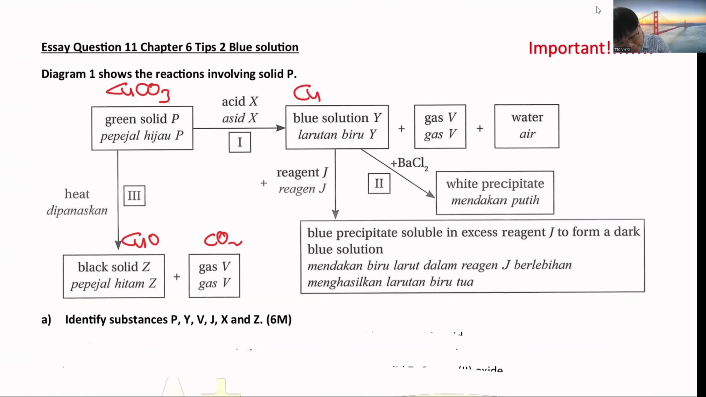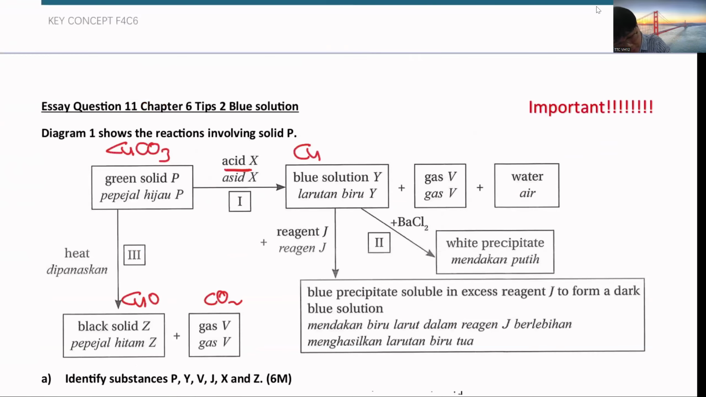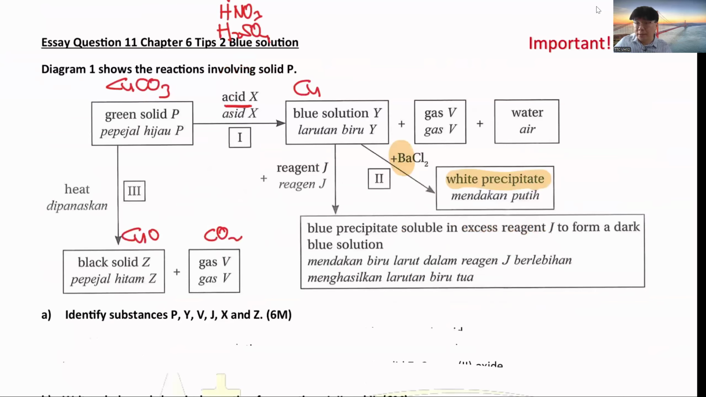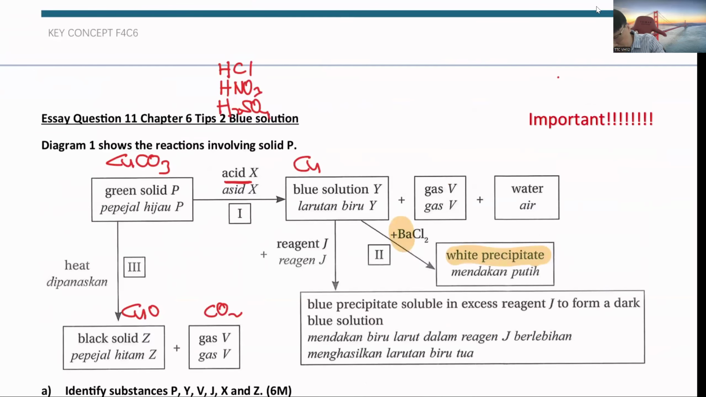we don't know what this acid is. It has many possible answers. Can be HCl, can be HNO3, can be H2SO4 acid. We won't know. How do you know? It depends on this. You can see here, the barium chloride suddenly becomes a white precipitate. It's insoluble. So remember the solubility rules, which is insoluble. So this white precipitate is barium sulfate.